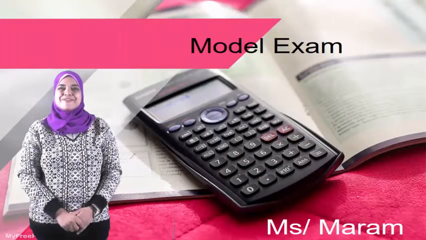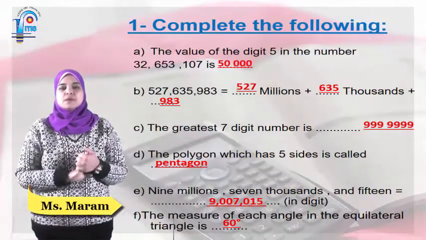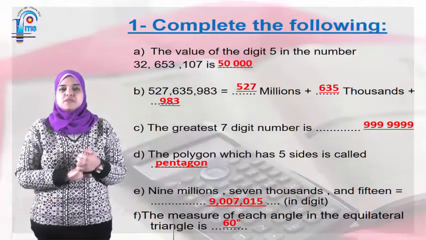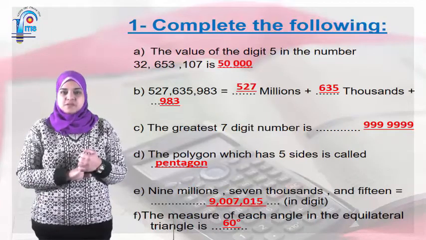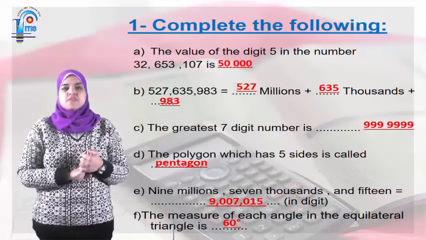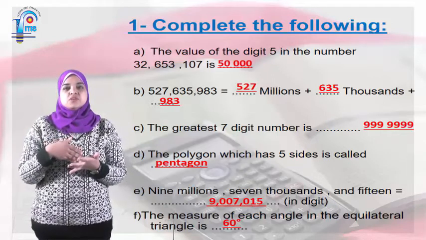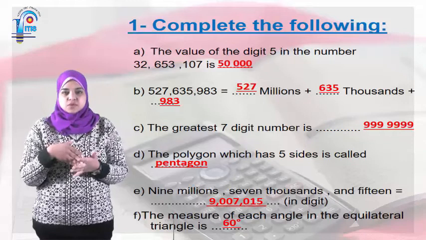Hello, let's make our final revision. Question 1. Complete the following. The value of the digit 5 in the number 32,653,107. The value here, the digit in this number, so the value here is 50,000.